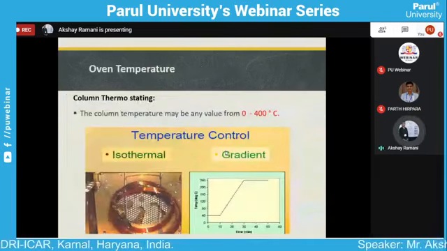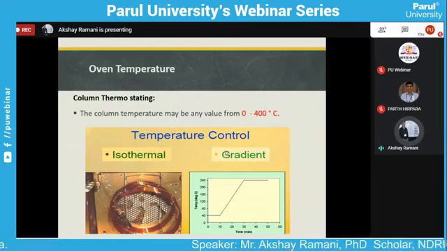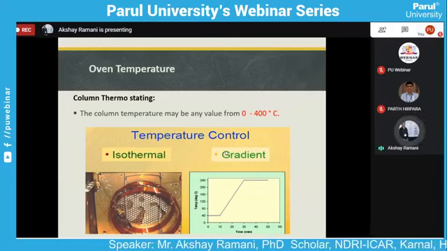In the oven temperature, the common temperature range may be 0 to 408. The main function of the oven is to provide and maintain the temperature for the column.